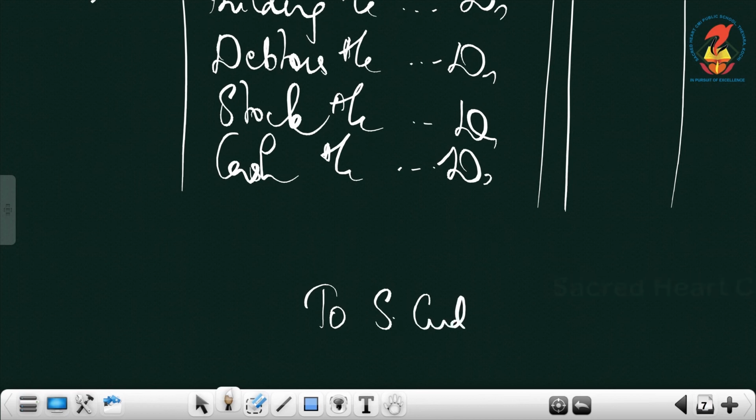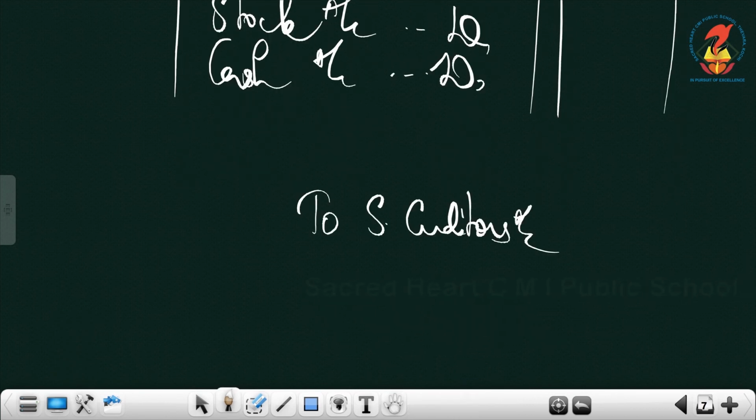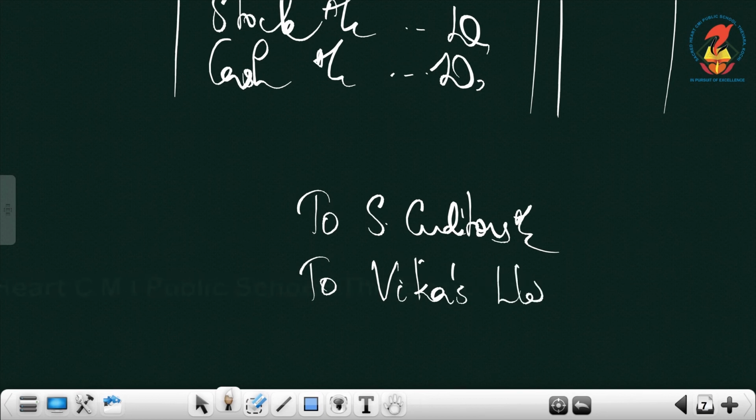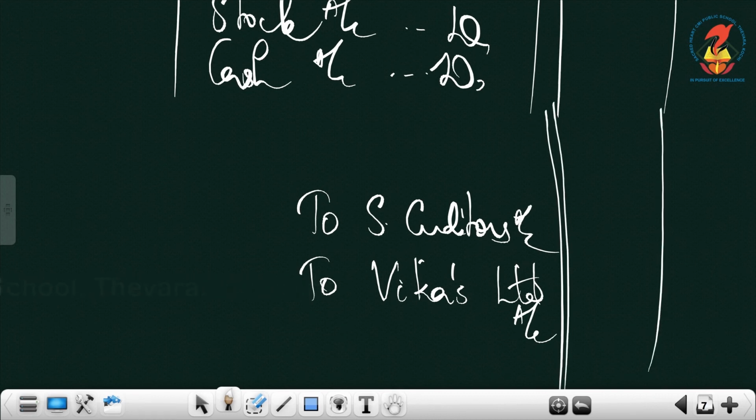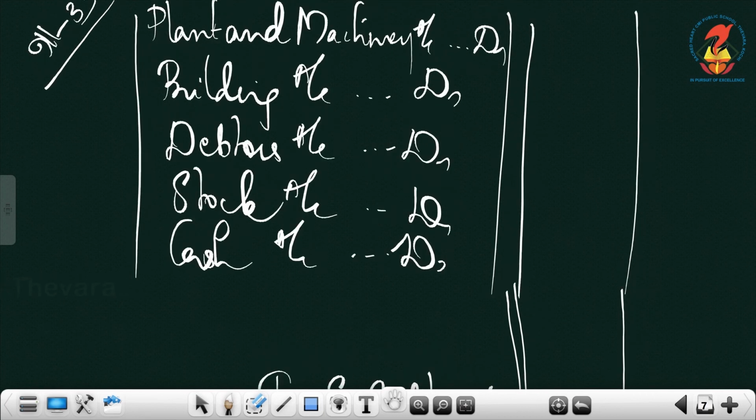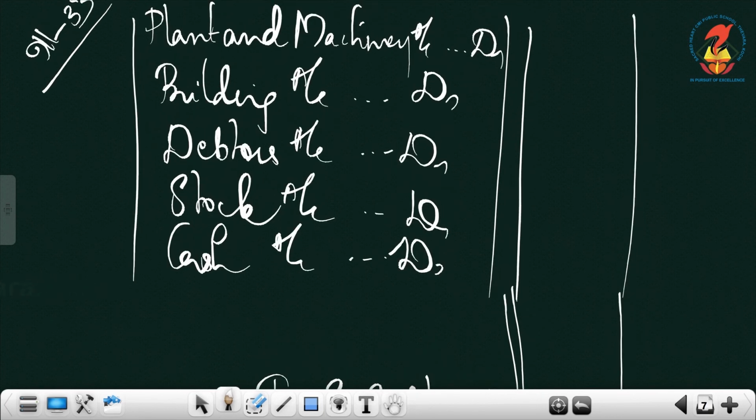Then you write to sundry creditors, or simply creditors. Then you must write the basic one, to whom you are paying all this. You are supposed to pay all this to the vendor. Write the vendor's name, that is, to Vikas Limited account. Now you fill in all these figures. Plant and machinery figure is 90, 90, 30, 50, 20.